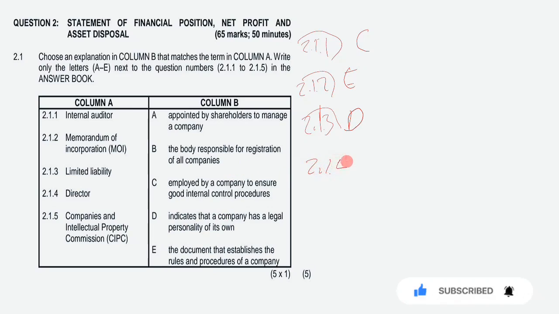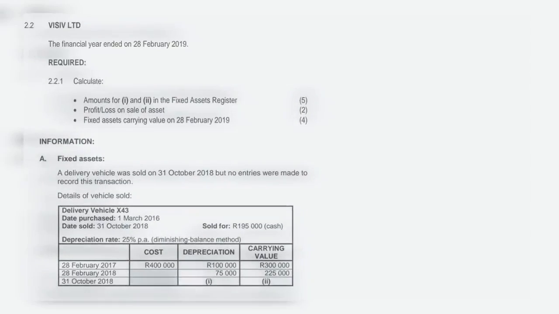However, 2.1.4, the answer for 2.1.4 is going to be A, right? Remember, the directors are appointed by the shareholders to manage the company. And then as for 2.1.5, our answer is going to be B, which is the body responsible for registration of all companies. So you have matched column A and column B, and then we move on.